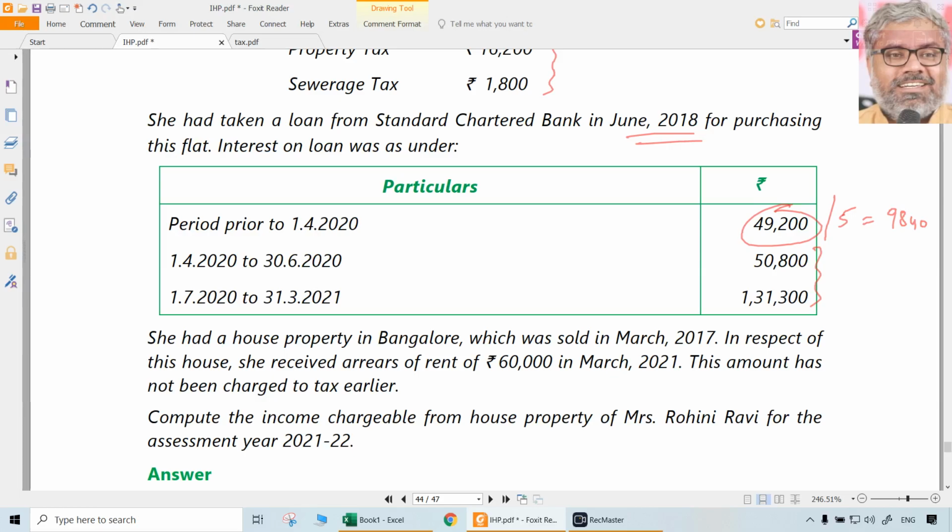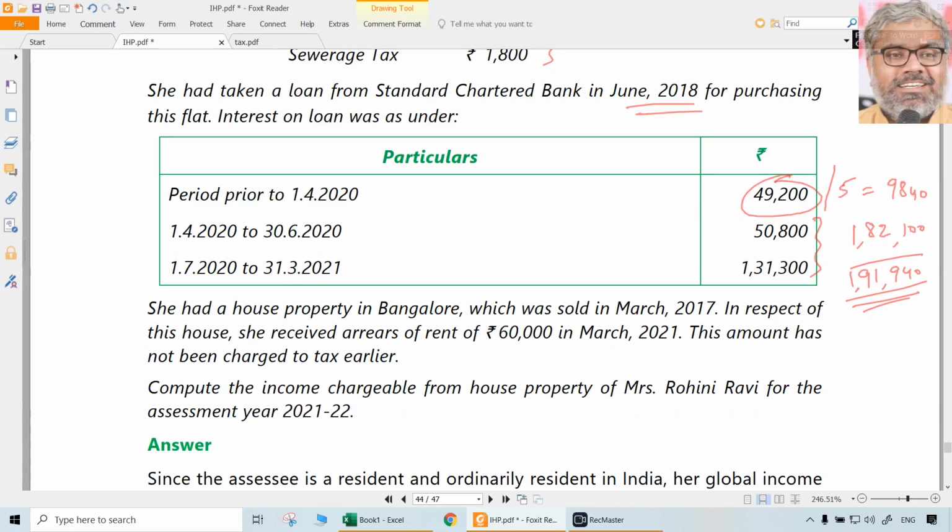This is completely post-construction, so fully allowed as deduction. You don't have to split that period between before and after the construction date. So 1,82,100 post-construction. 1,82,100 plus 9,840, that is 1,91,940. That is the interest here.